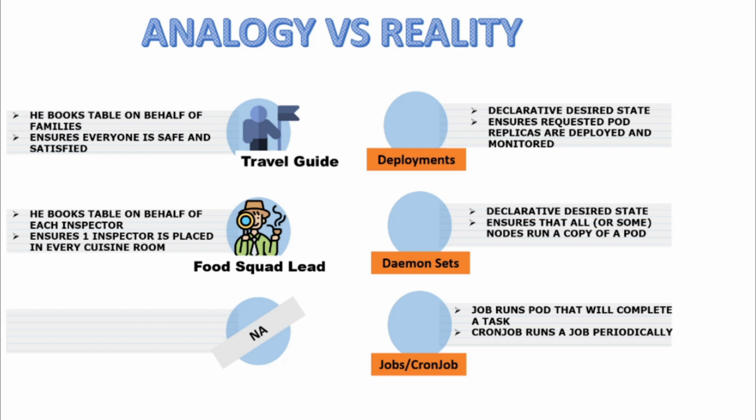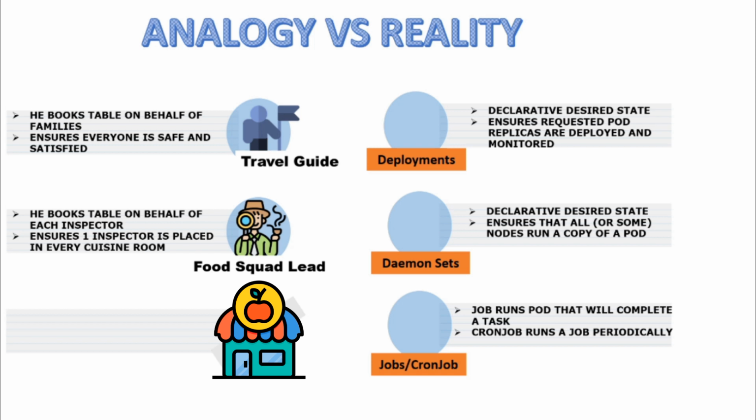The other concept that we are going to see in this session is jobs or cron jobs. They are actually 2 different concepts. I don't see a reason why we should have an analogy. But if you really need an analogy, it could be like a vegetable vendor who is coming to the restaurant. He periodically comes, all he does is deliver the vegetables and he leaves.